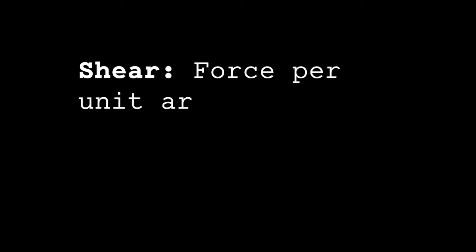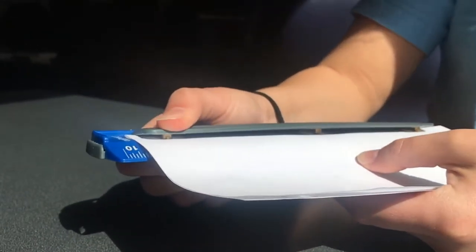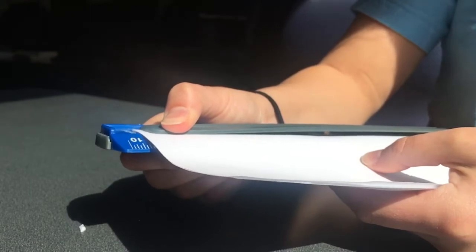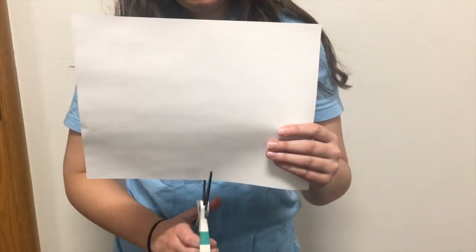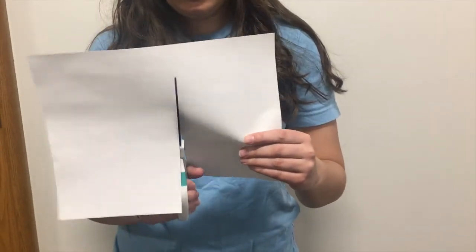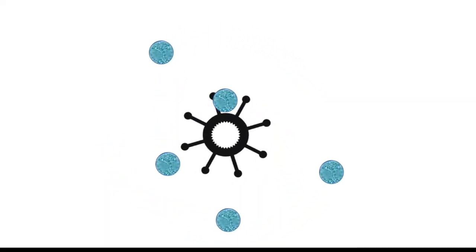Shear stress is the amount of force per unit area. An example of shear stress can be seen when using a hole punch. When force is applied, the metal piece of the hole punch imparts enough shear stress to punch a hole in the piece of paper. Additionally, shear stress is what causes a piece of paper to rip when you apply force. This can also be seen when using scissors. When the blades slide past each other, they apply shear stress on the paper, causing the paper to cut into two pieces. The same thing happens in fluids.